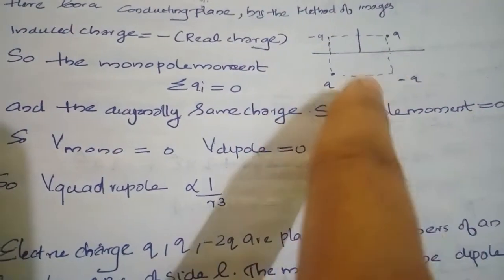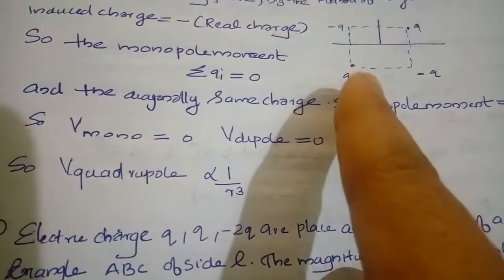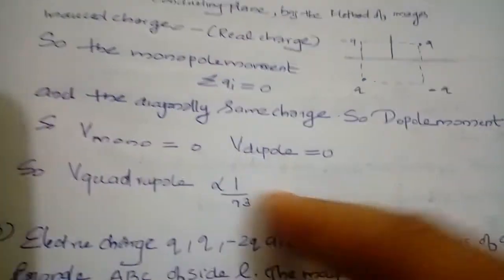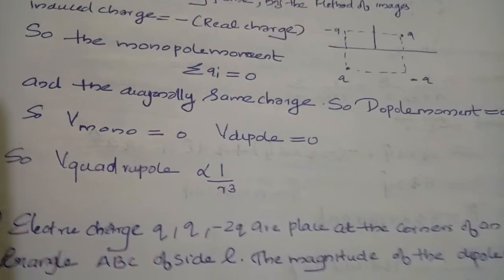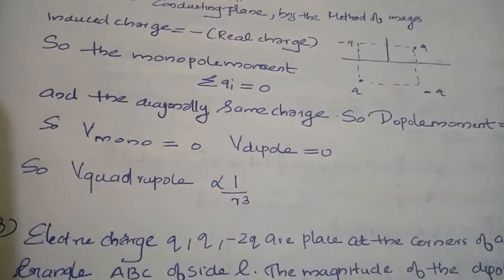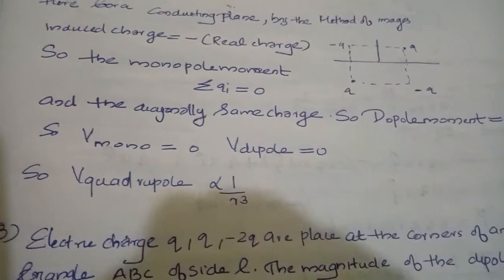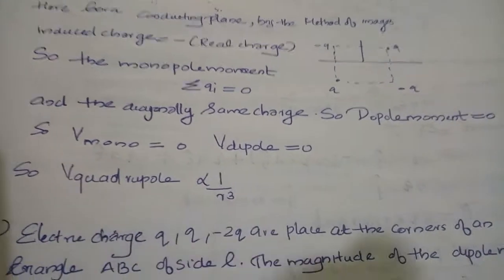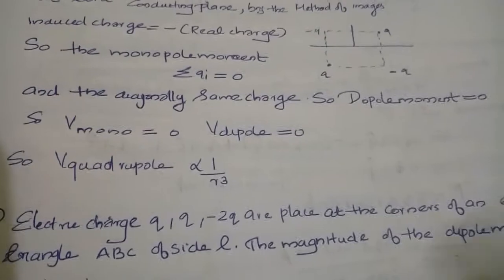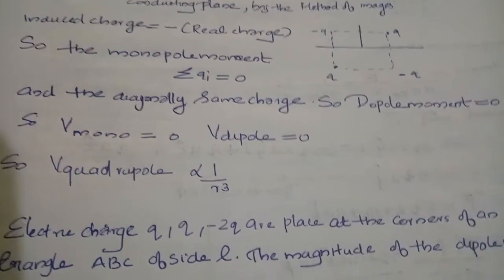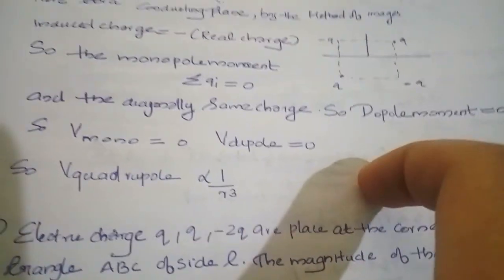So we have to find the coordinates of these charges, and we can find the dipole moment by charge into distance. But there is a trick: if the monopole moment is equal to 0, and the diagonally opposite charges are the same, then the dipole moment is equal to 0. So V mono is equal to 0, V dipole is equal to 0. Then next, V quadrupole, in which V is directly proportional to 1 by R cube.